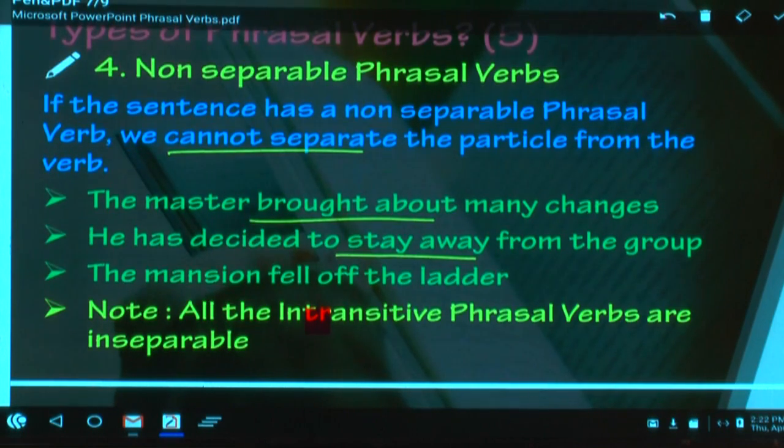The mason, who is a mason? Mason, rather. I think I had a different word. Please strike off the letter I. Mason. Who is a mason? The one who deals with the construction of a building, mason. The mason fell off the ladder. Fall off. You cannot separate. You cannot say the mason fell the ladder off. Does it sound right? No, not at all.